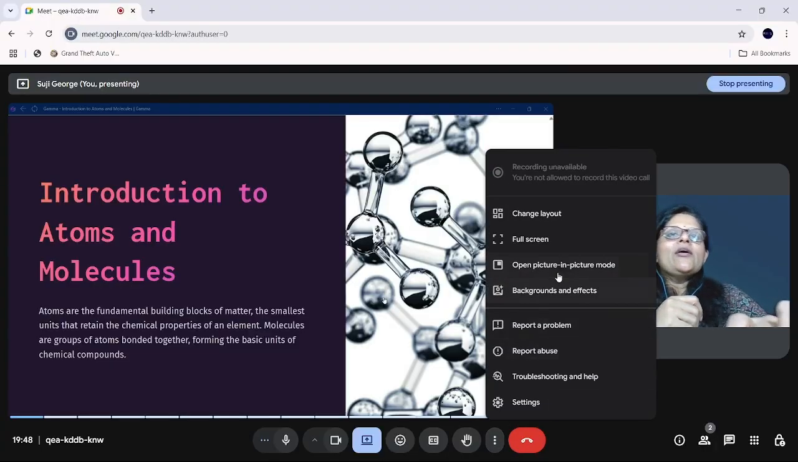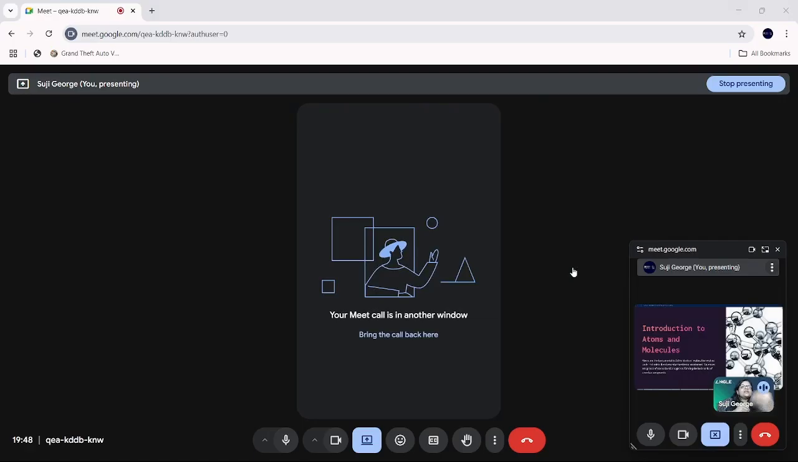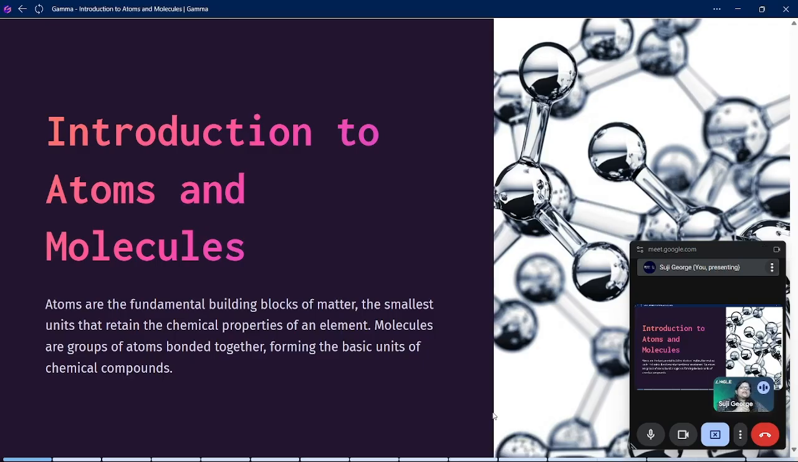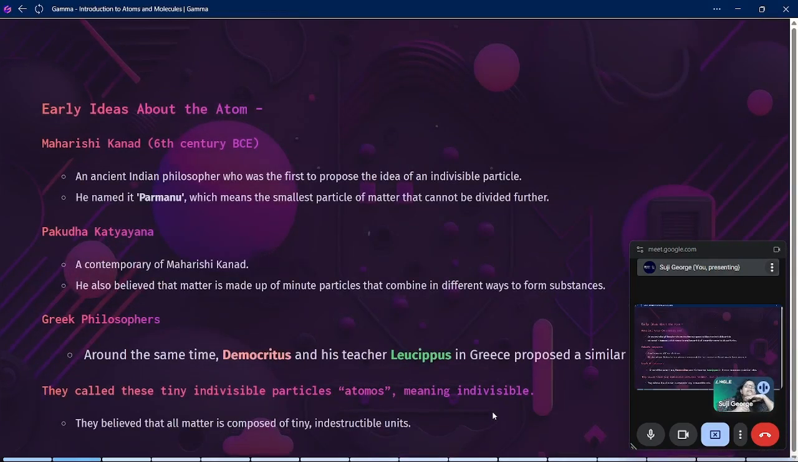Okay, let's study more about this. What do you know about the history of atoms and molecules? Who found out that each substance is divided into atoms and molecules? Have any idea? Okay, let's see about that. Early ideas about atoms. Maharishi Kannad, a famous ancient Indian philosopher. He lived during the 6th century BC. Okay, and he was the first to propose the idea of an indivisible particle.